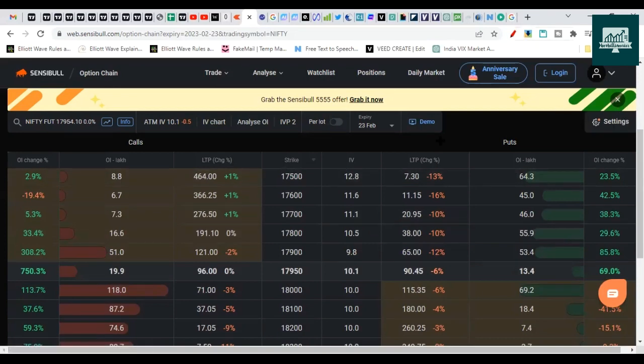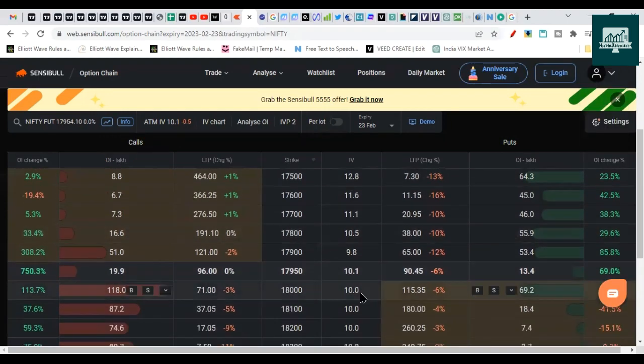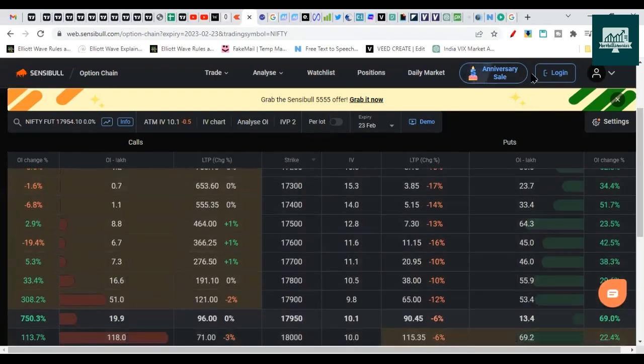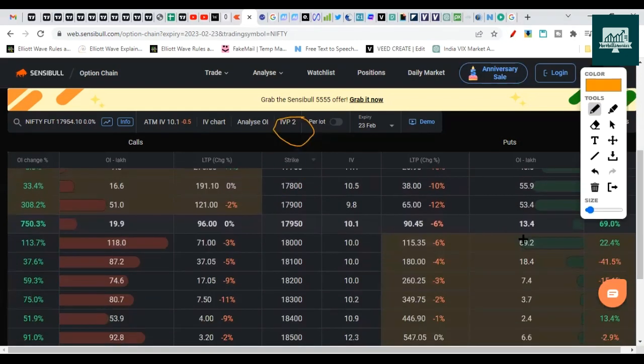So first clue is look for the biggest number on the call side. This is call open interest, which is 118 lakh on the 18,000 strike. This means this has the biggest resistance as of now. And the biggest support, where is that? Actually it looks like 17,500 right now, but 18,000 is also a big support.